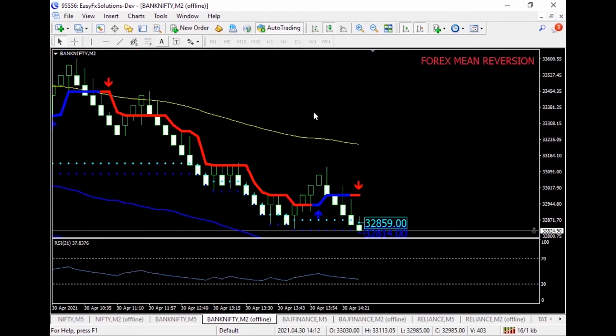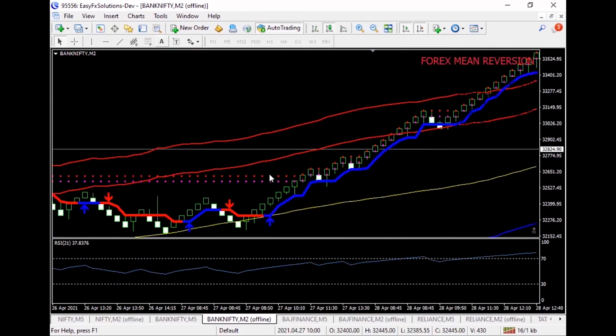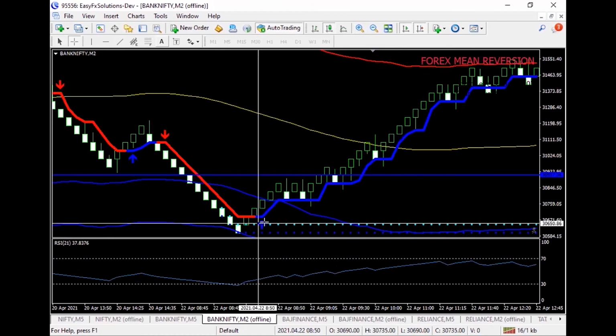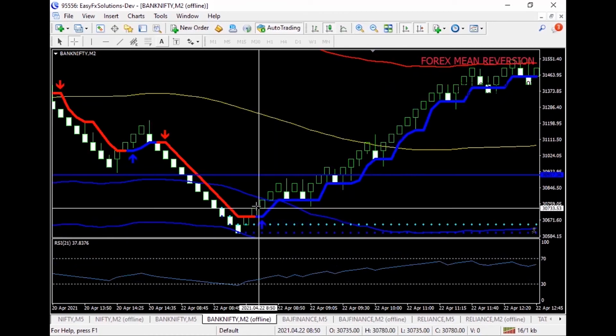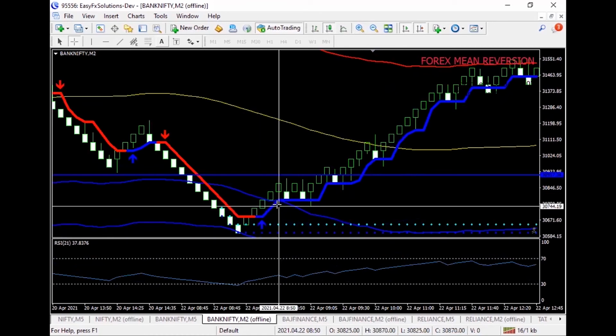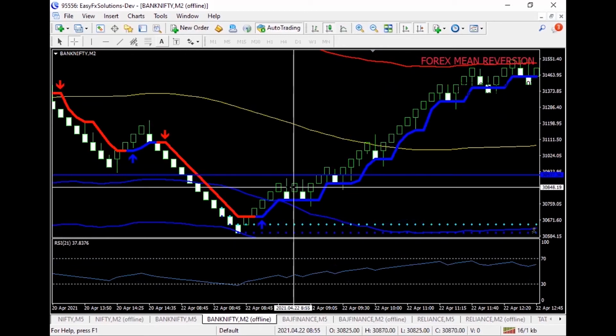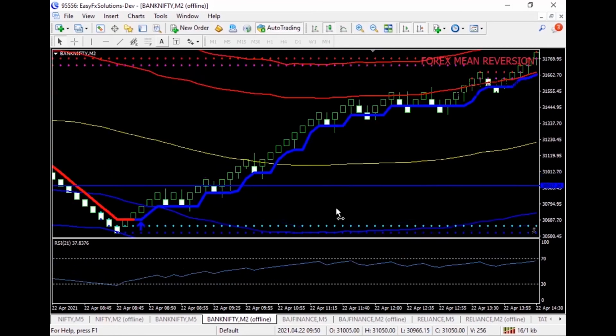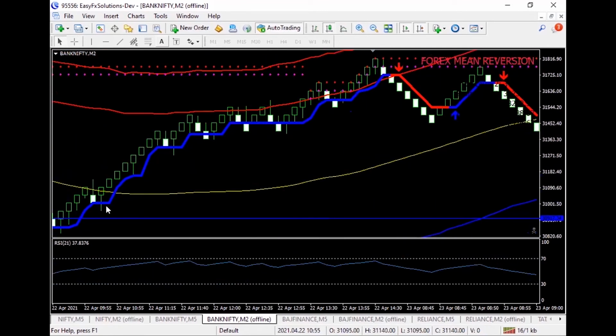Now we have to wait for the bricks to cross the blue band, and we also need to wait for this buy arrow mark above the blue band. This is a confirmation that we are supposed to take a buy entry. Keep continuing the position, and wherever there is a bearish candle, if you have sufficient capital, you can always add on to the position until the bricks go and touch the red band.